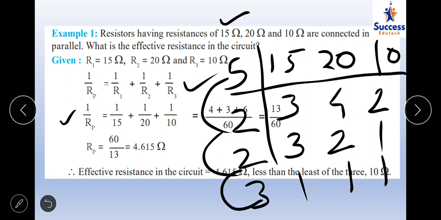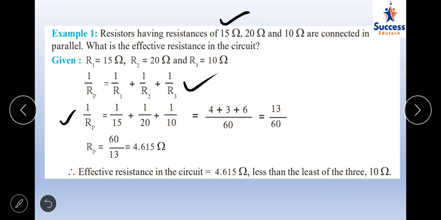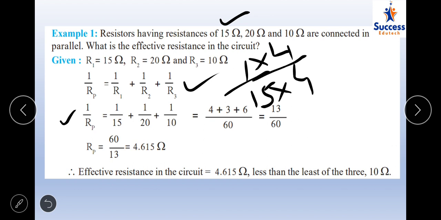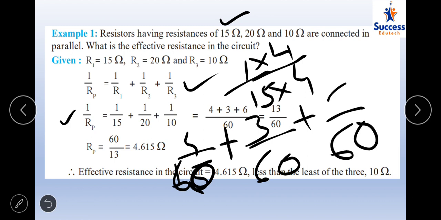That means all of the denominators can be made 60. How to make the denominator 60: 15 4s are 60, so 1 upon 15 becomes 1 into 4 upon 15 into 4. This will be the first number, so it comes out to be 4 upon 60 plus. The second number, how to make it 60: 20 into 3. 20 into 3 is 60 and at the numerator also you will make 1 into 3. That means it is 3 upon 60 plus the denominator of 10. How to make it 60? 10 into 6 is 60 and the numerator will be 1 into 6, it is 6.